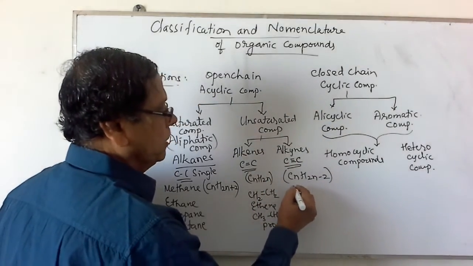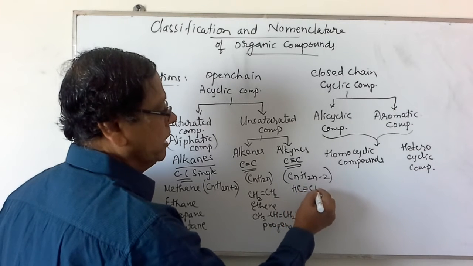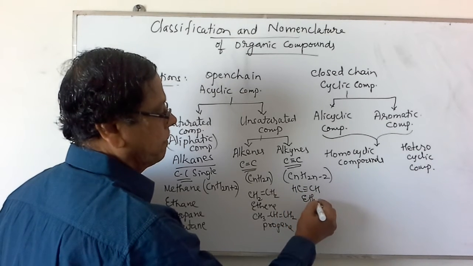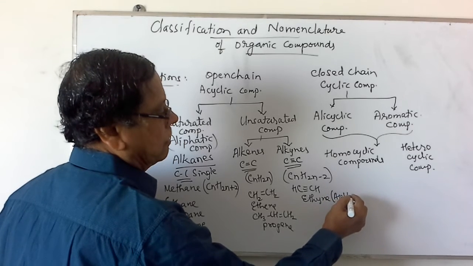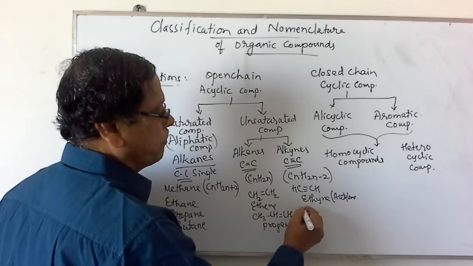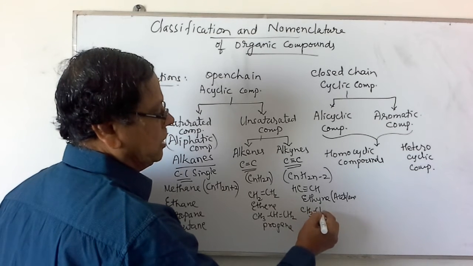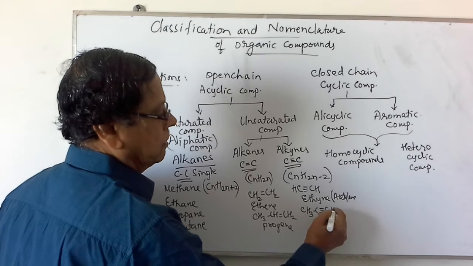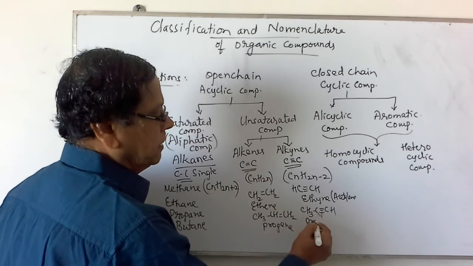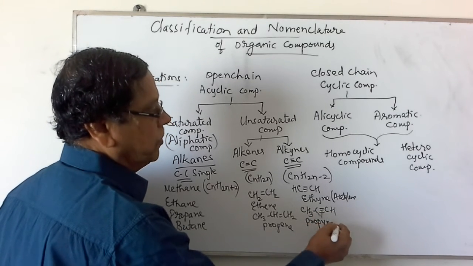For example, CH≡CH is ethyne, commonly named as acetylene. Similarly, propyne, CH3C≡CH. Similarly, we can consider various other compounds.